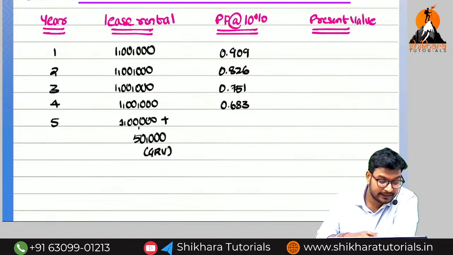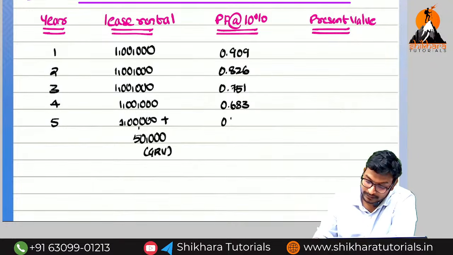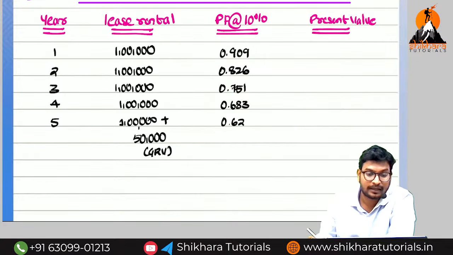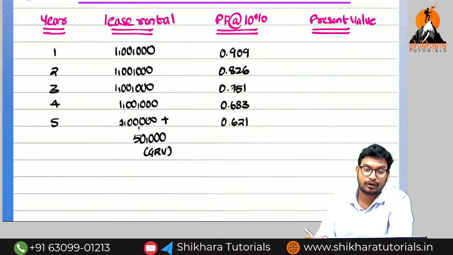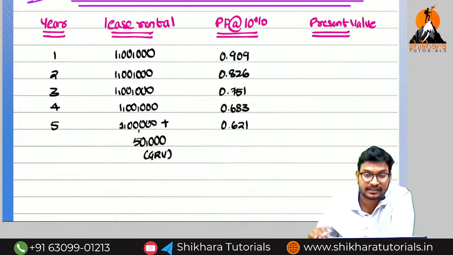And press equal again, we are getting 0.6209. So I am taking 0.621. How much am I taking? 0.621.